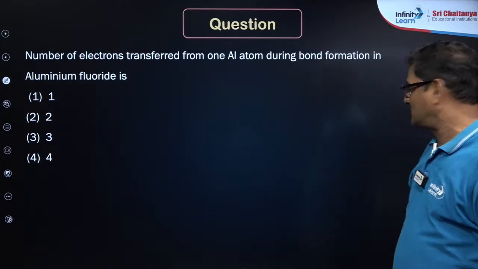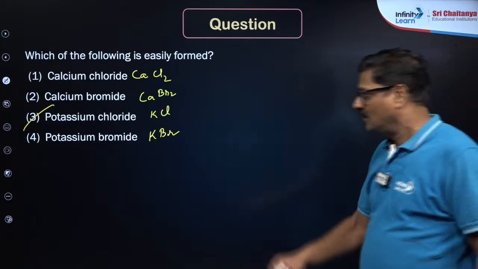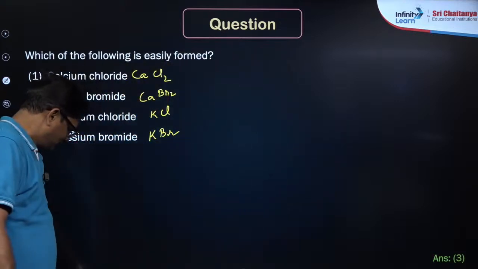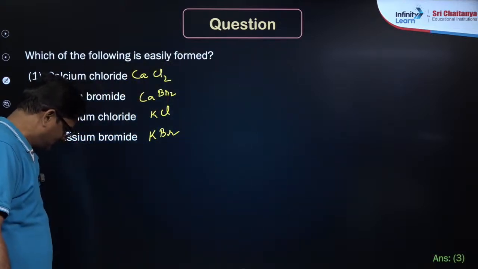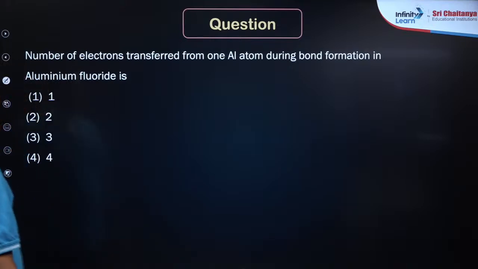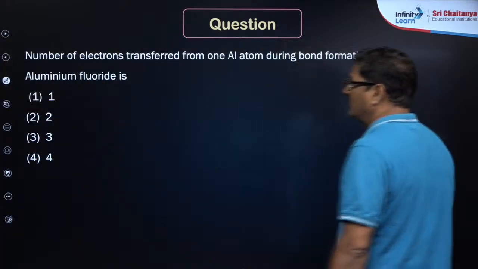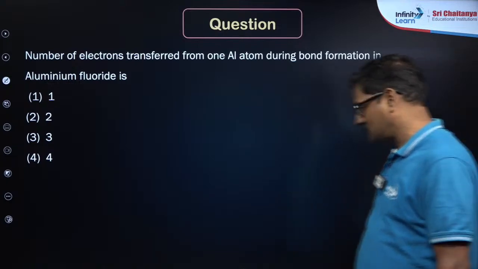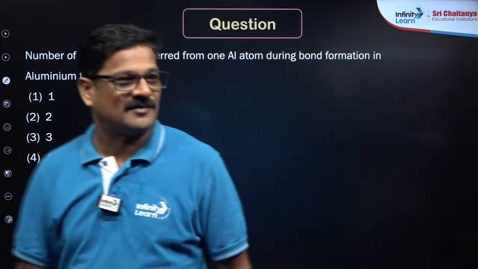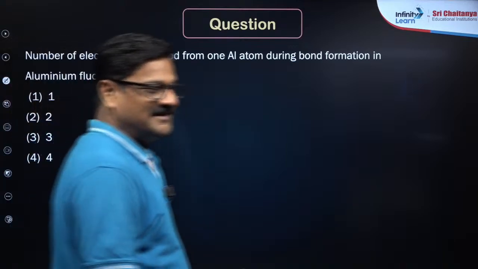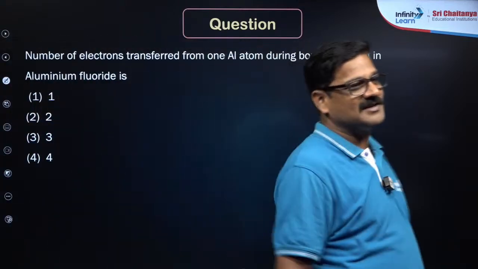One more question. Number of electrons transferred from aluminum during the bond formation in aluminum fluoride. How many electrons? Uday, your answer is correct.